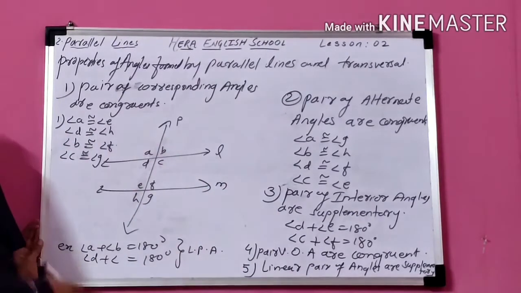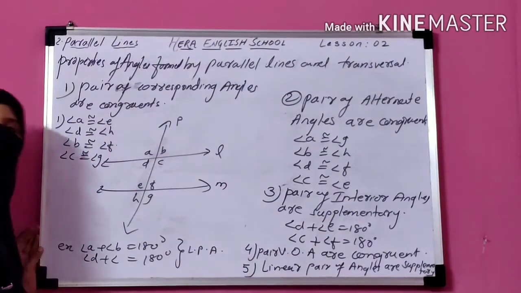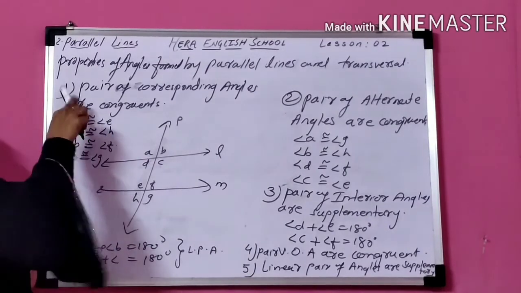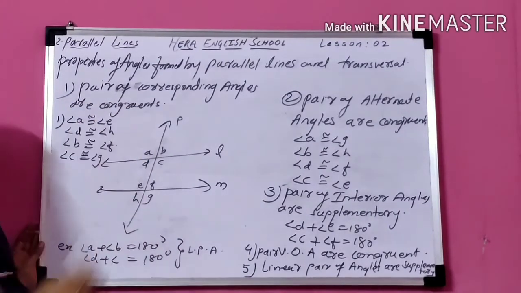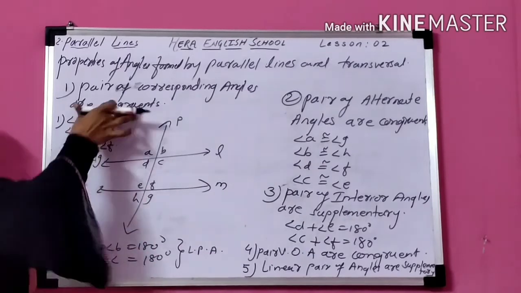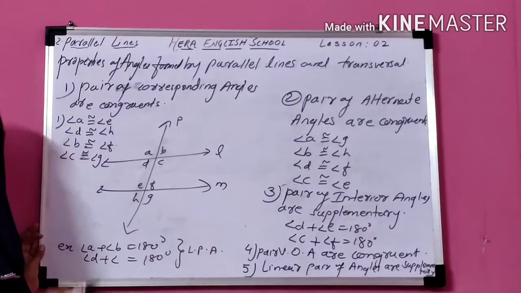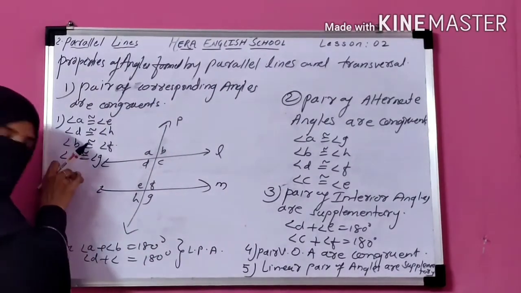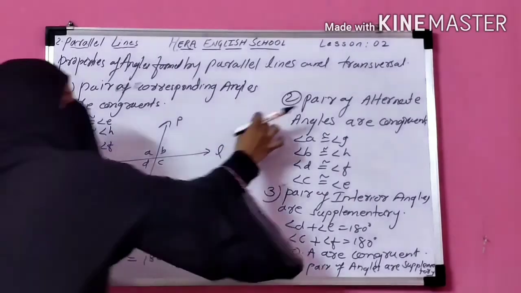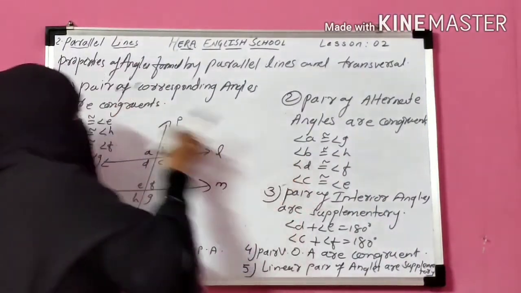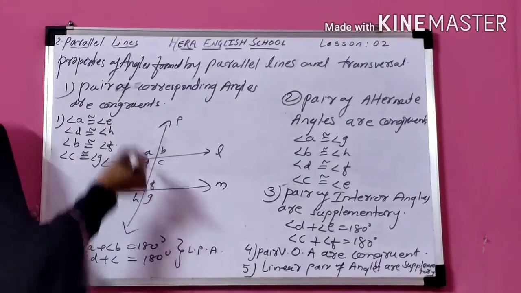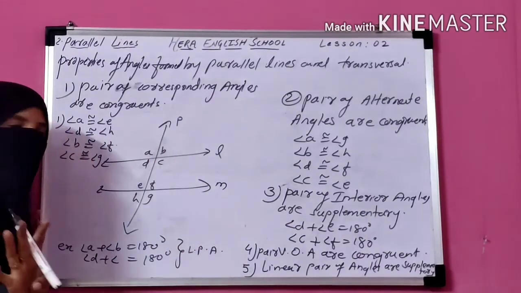So these are the properties of angles formed by parallel lines and a transversal. First, pairs of corresponding angles formed are congruent. That means all four pairs of corresponding angles are congruent. Next, pairs of alternate angles are congruent. That means alternate angles formed by parallel lines and a transversal are also congruent.